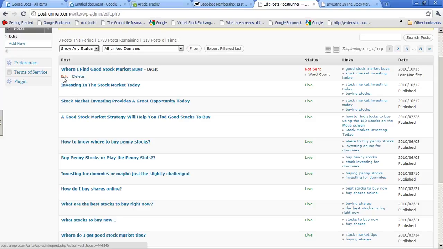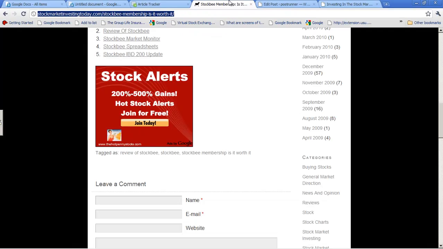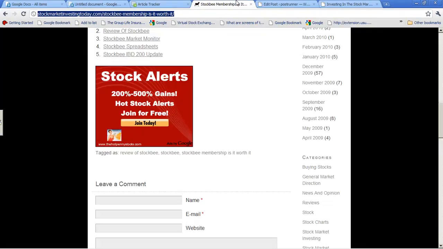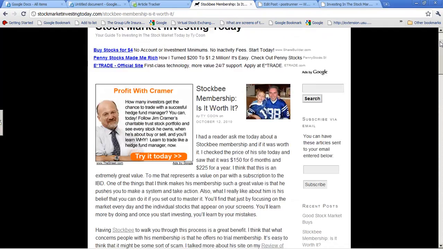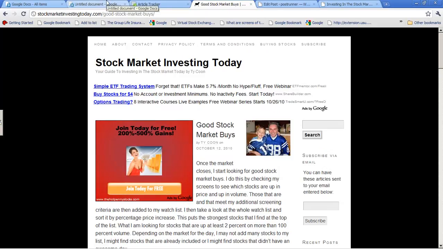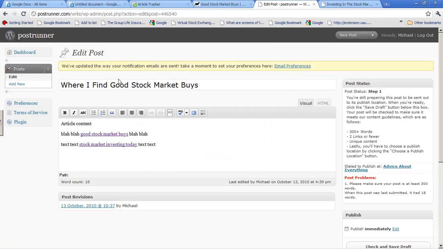Of one here, and it says where I find good stock market buys. And what I suggest you do when you make an article title is try to include the same theme that I did on my site. So, in the one, good stock market buys, I included this phrase in the title of my article, where I find good stock market buys.